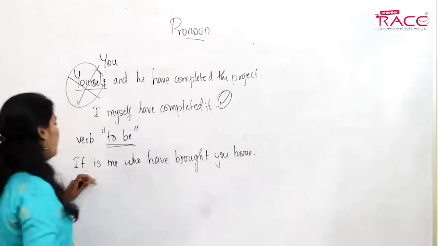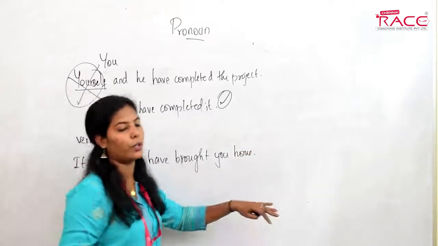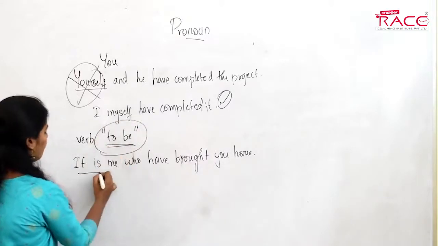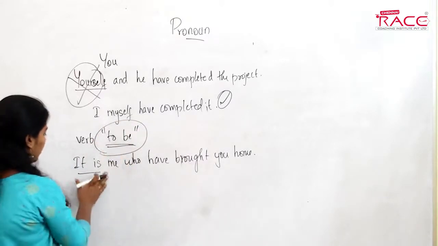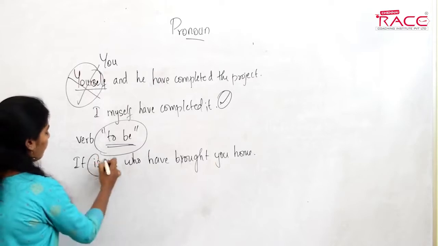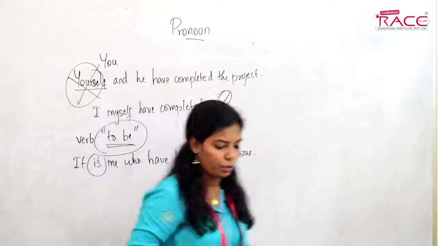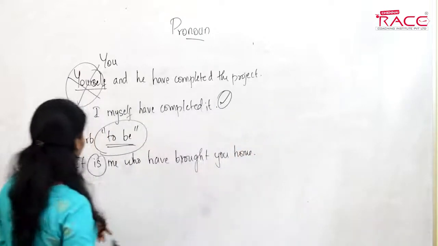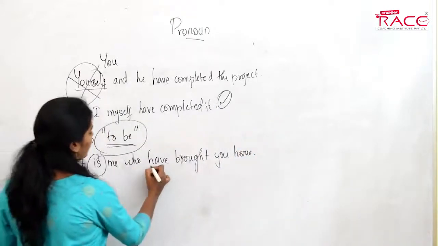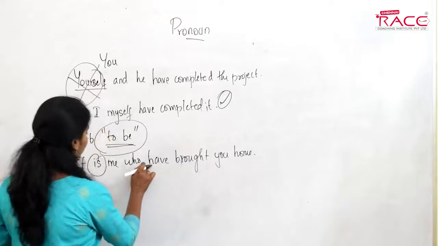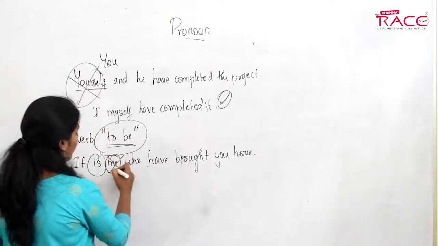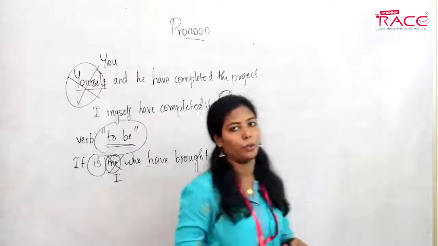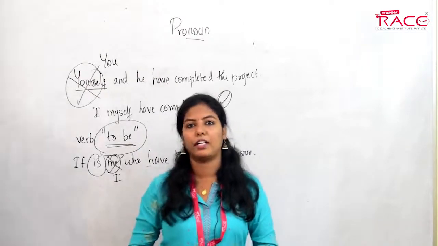See, in this sentence, it is me who have brought you home. It is me. I told you, to plus be form, it plus be form. When it is followed, here it must not be an objective case, it must be the subjective case. It is I who have brought you home, and not it is me.